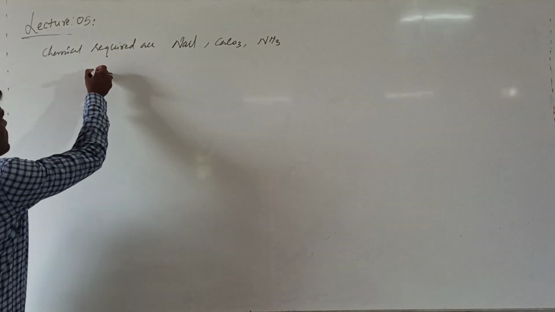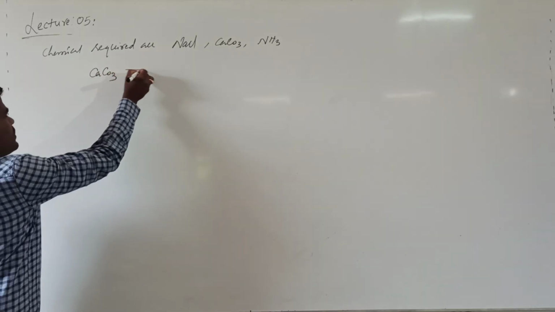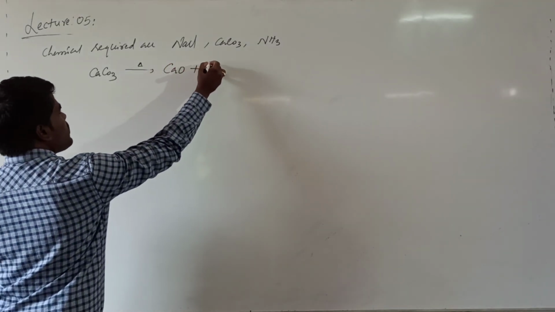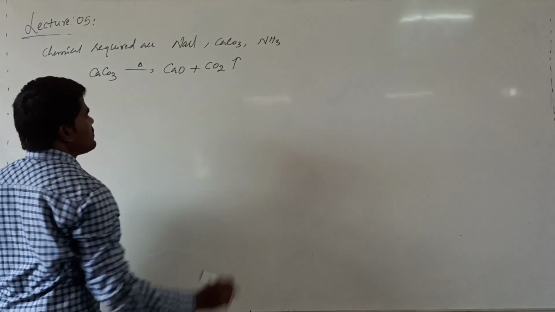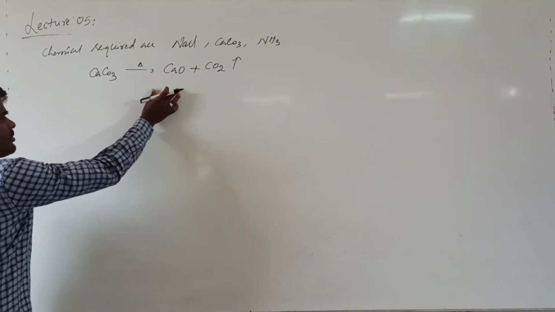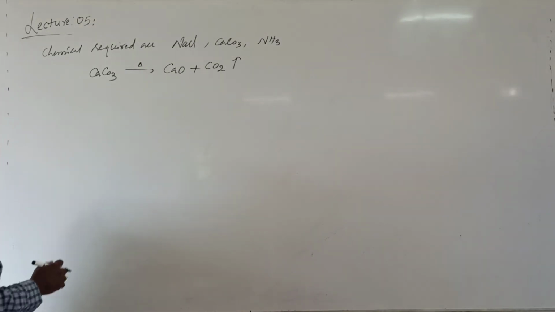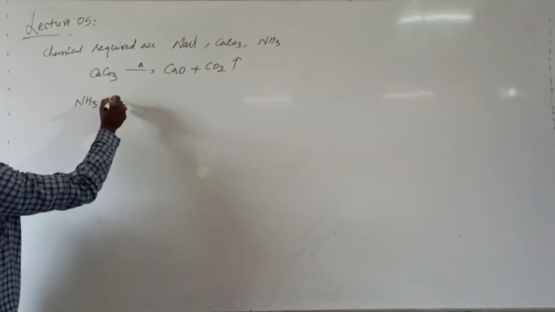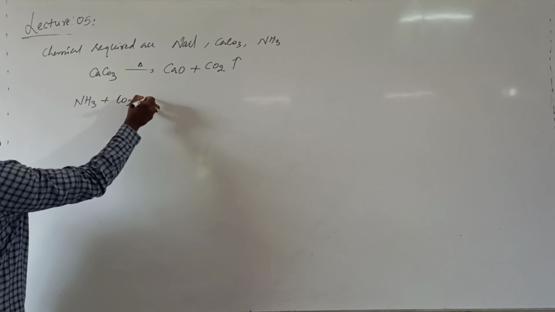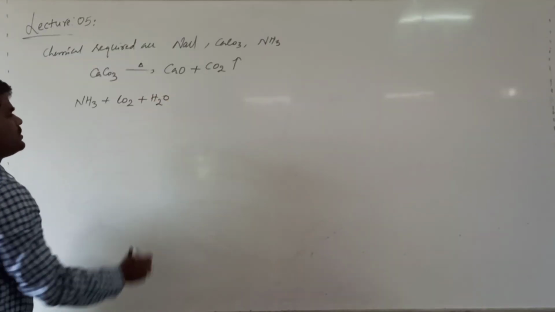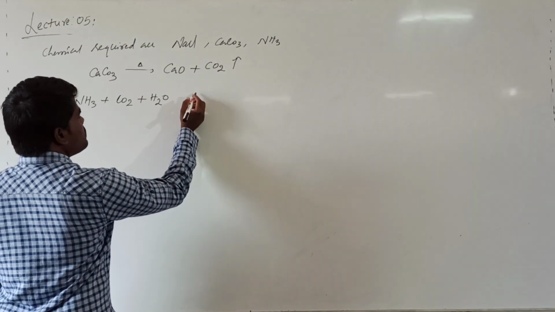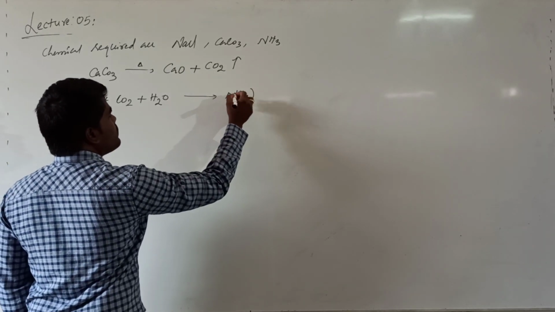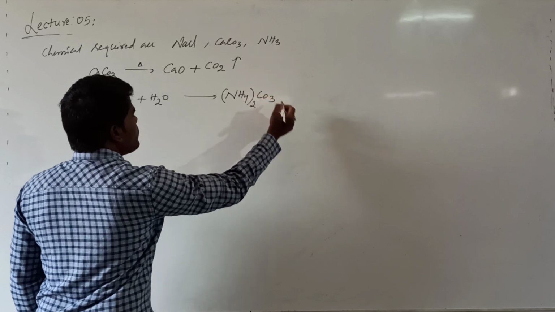First of all, when you heat limestone, calcium carbonate, it decomposes into calcium oxide plus carbon dioxide gas. Right? Now this carbon dioxide reacts with ammonia and water to form ammonium carbonate.